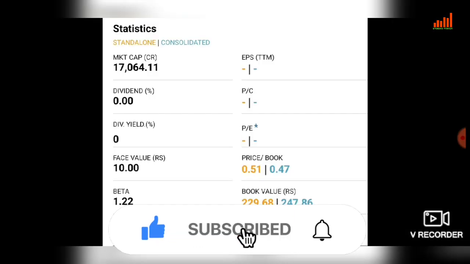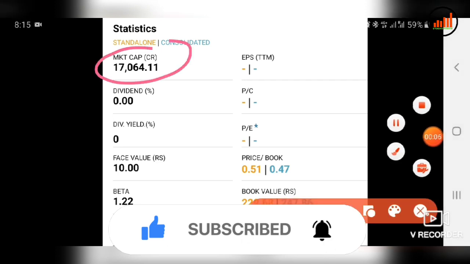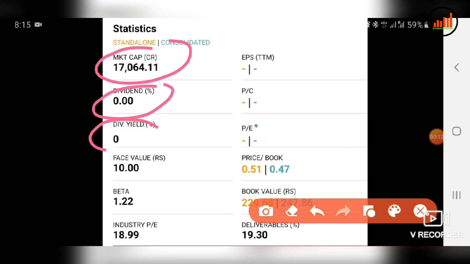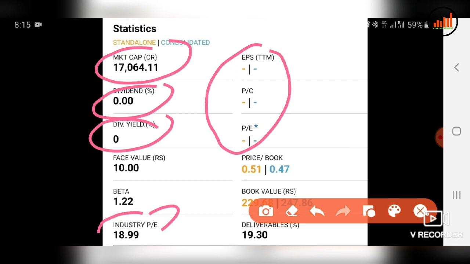Now we will see statistics for Canara Bank. Market cap is 17,064 crore. Dividend is 0, dividend yield is also 0. Industry PE is 18.99. There is no EPS and PE. Deliveries are 19.30.